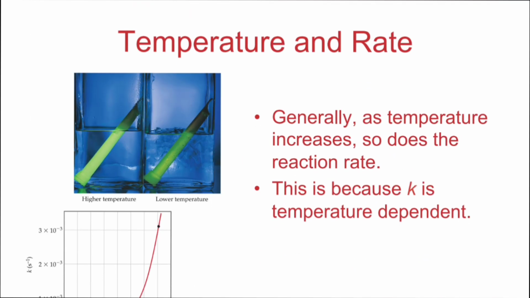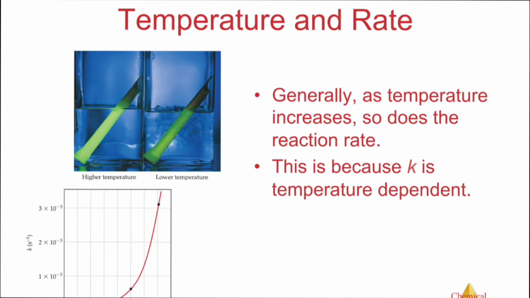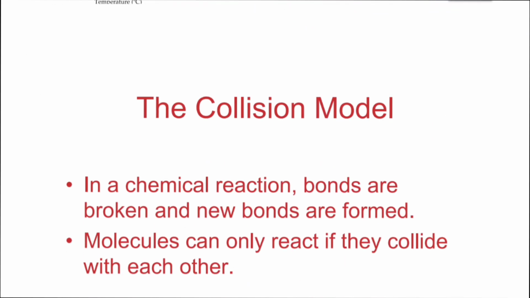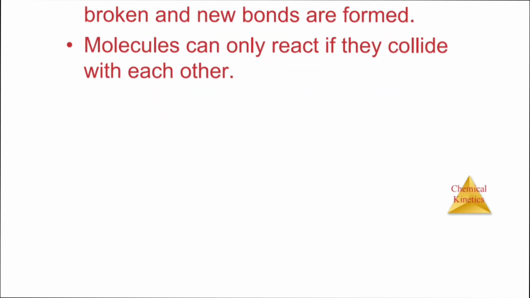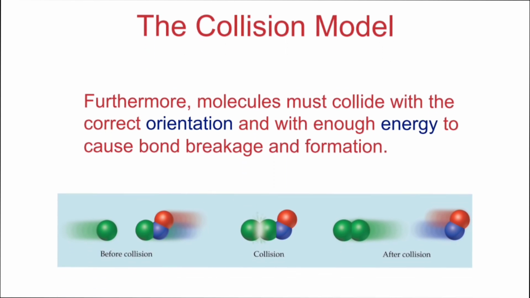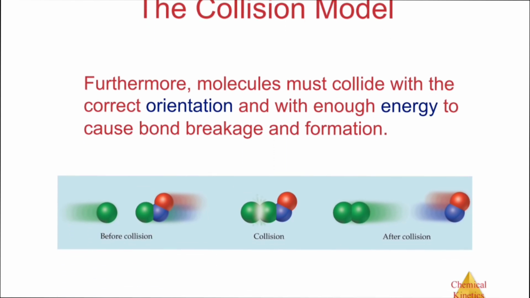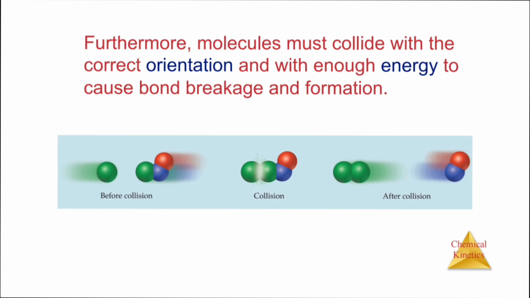Temperature and rate: generally as the temperature increases, so does the reaction rate. This is because K is temperature dependent, so by increasing the temperature, the rate will increase. The collision model: in a chemical reaction, bonds are broken and new bonds are formed. Molecules only react if they collide. Furthermore, molecules must collide with the correct orientation and with enough energy to cause bond breakage and bond formation. This is before collision, and this is after collision. You can see here, two molecules are formed.